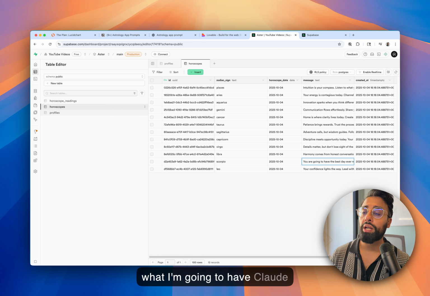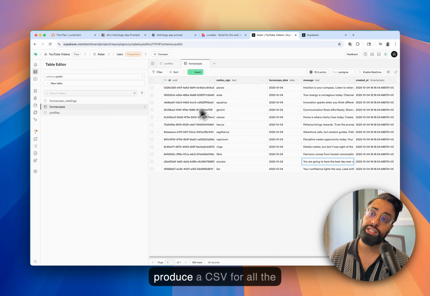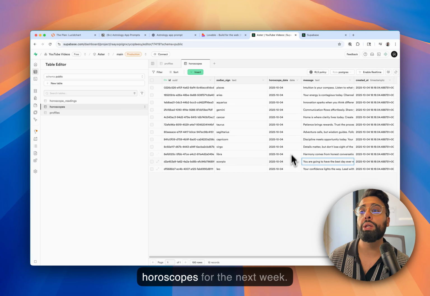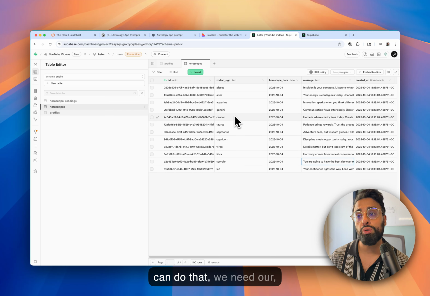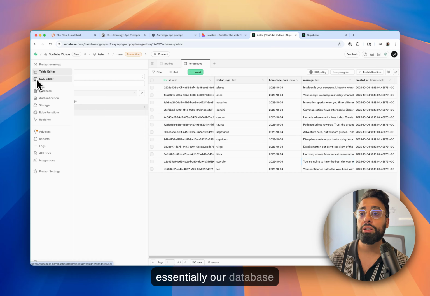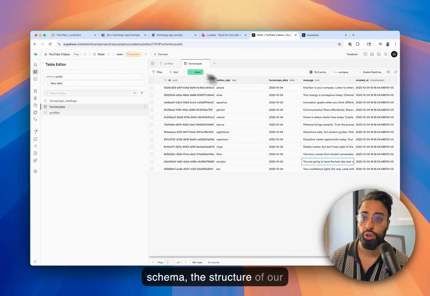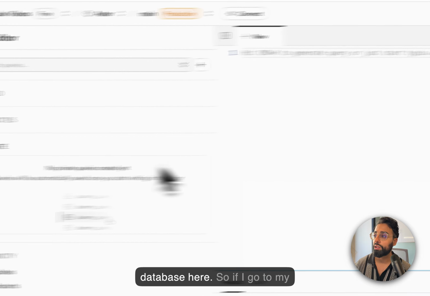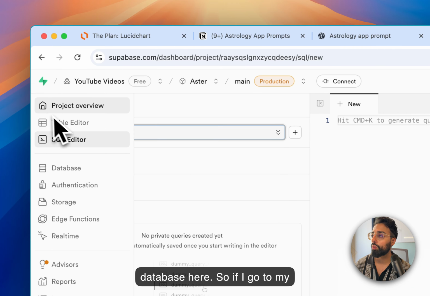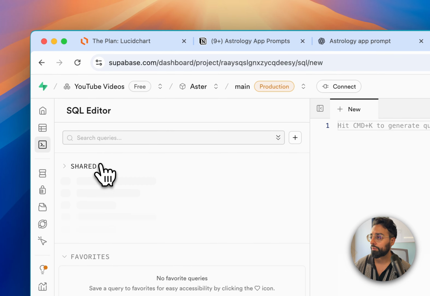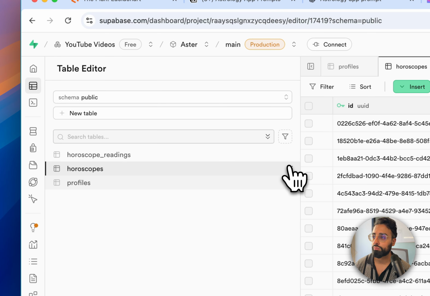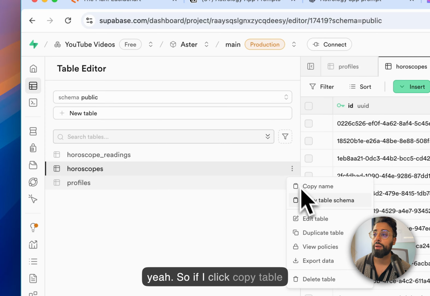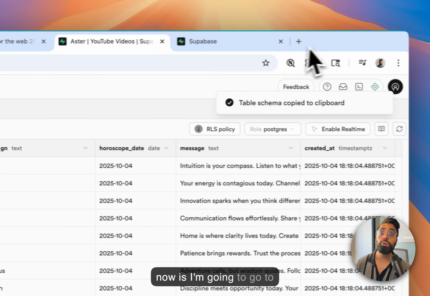So what I'm going to have Claude do is produce a CSV for all the horoscopes for the next week. And I'm going to then upload that CSV here. But before we can do that, we need our database schema, the structure of our database. So if I go to my SQL editor and click copy table schema, what I'm going to do now is go to Claude.